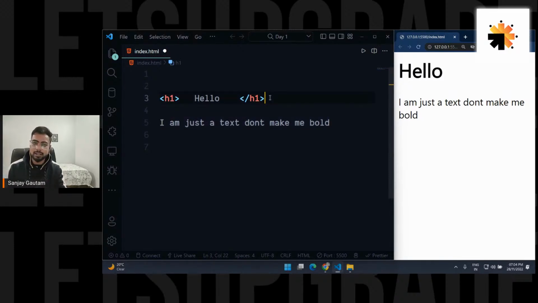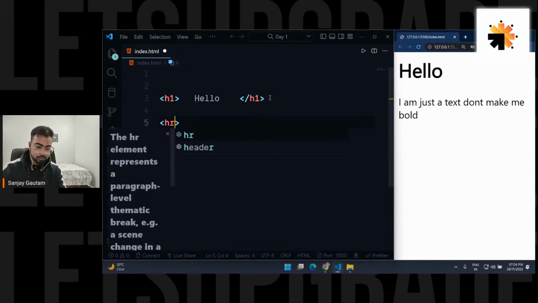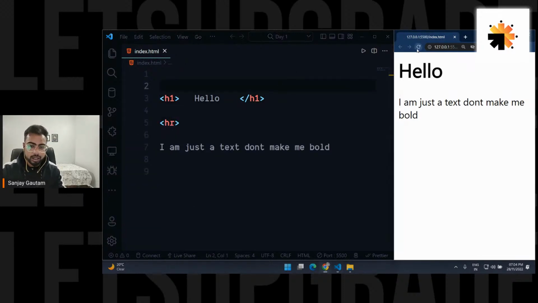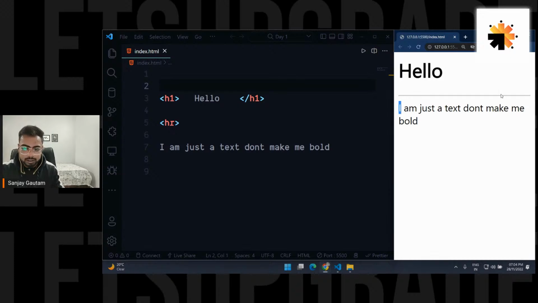But there are some tags which don't have this opening and the closing part, like hr. HR is used to create a line. See, now I am having a line here. But if you can see here, this HR is not having any opening and closing part. The reason is very simple, because we are not having any data here. Every time you're going to have some sort of data for any element, in that case, you will have the opening and the closing part. Otherwise, you're just going to have a simple tag with no closing part.